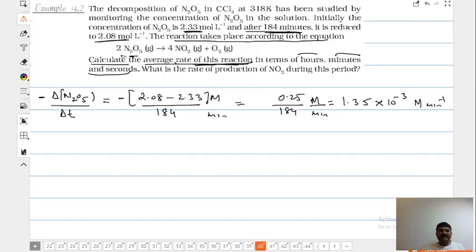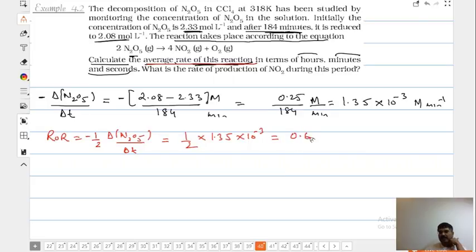Did he ask rate of disappearance of N2O5? No. He asked, Shamik, the average rate of this reaction. So beta, rate of reaction will be half of differential of N2O5 by dt. That is going to be 1/2 into 1.35 into 10 to -3. Do you understand that? How much will it be?